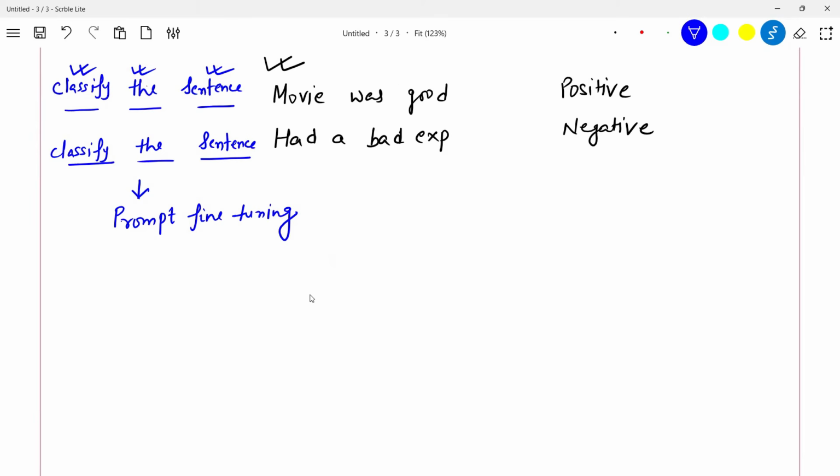When you are tuning your model on this kind of data, imagine my prompt has some vectors, right? So embeddings will go into that. Embeddings is nothing but vectors. In the process of fine tuning, only the embedding vectors of these will get fine tuned. I will repeat it again.